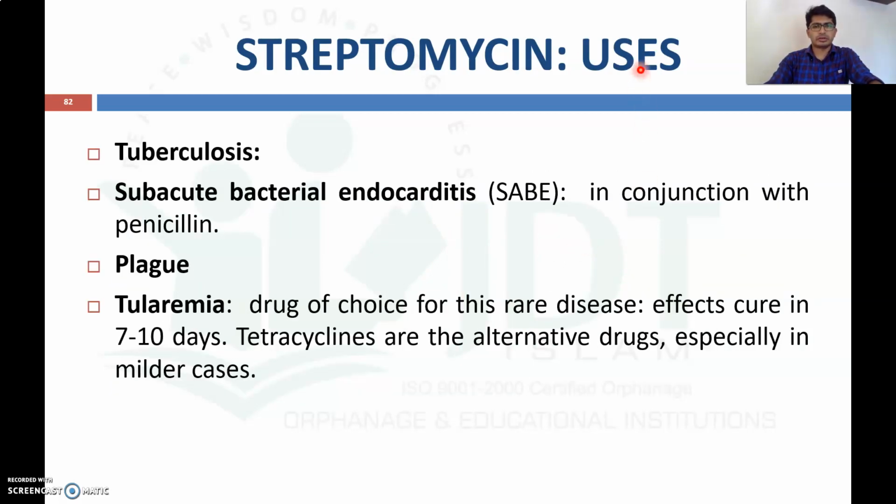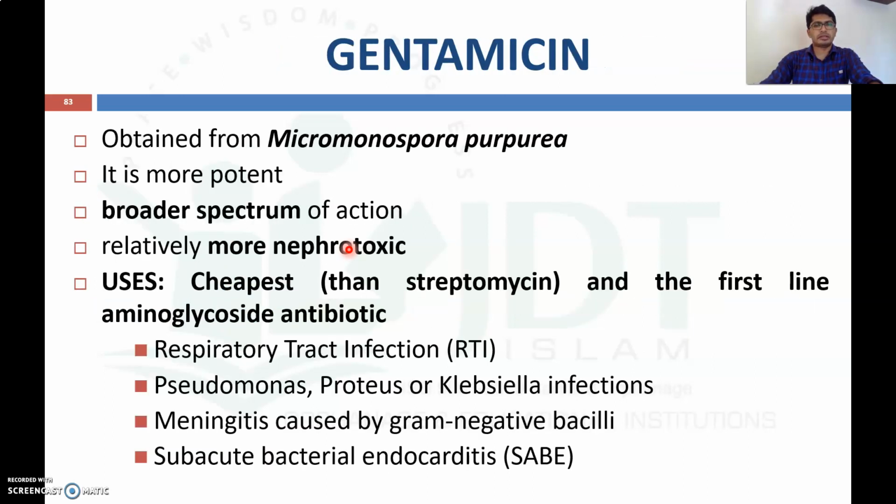Now coming to the uses of streptomycin, it is mainly used for the treatment of tuberculosis. It is one of the first line drugs among the anti-tubercular drugs, and it can also be used for SABE or subacute bacterial endocarditis in conjunction with penicillin, and also for the treatment of plague and tularemia. So these are the different uses of streptomycin.